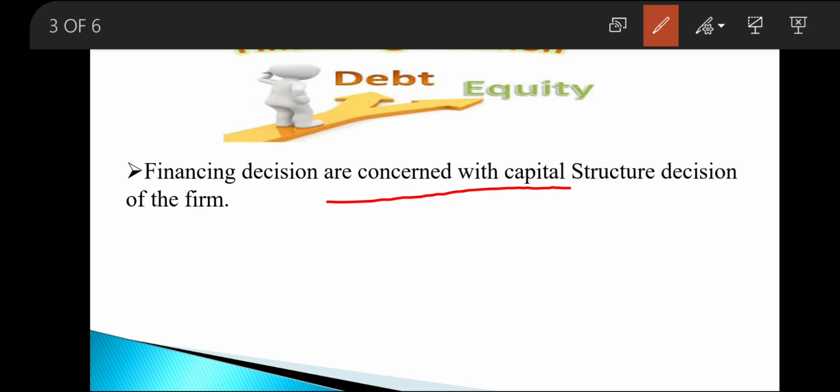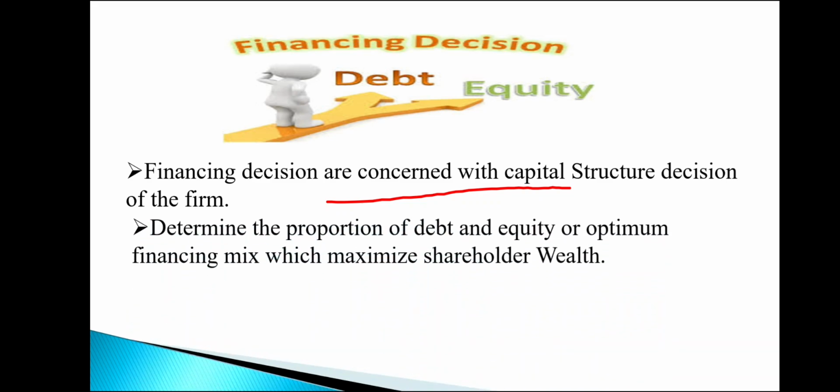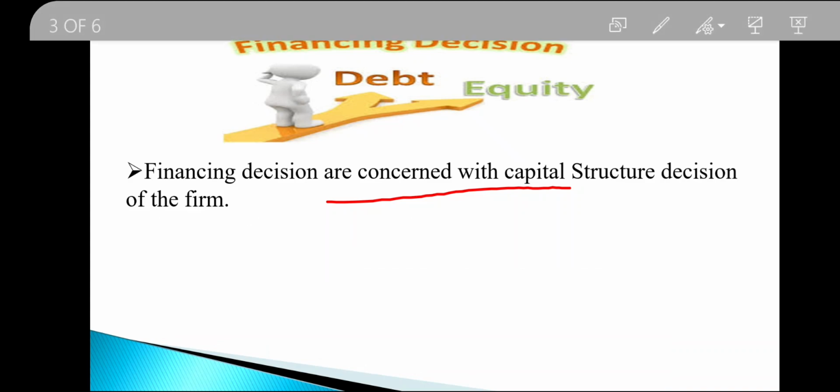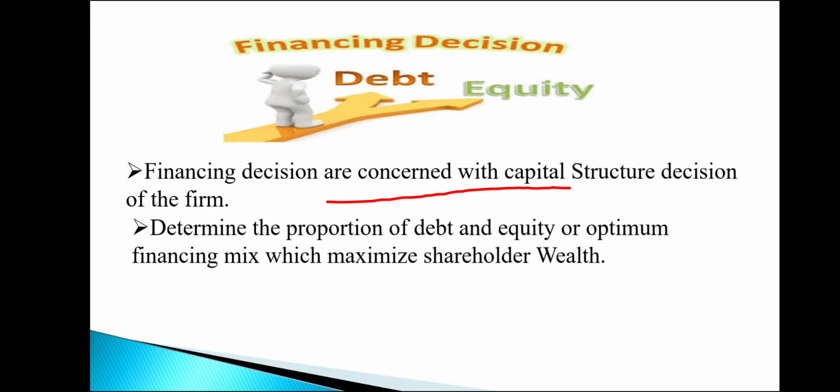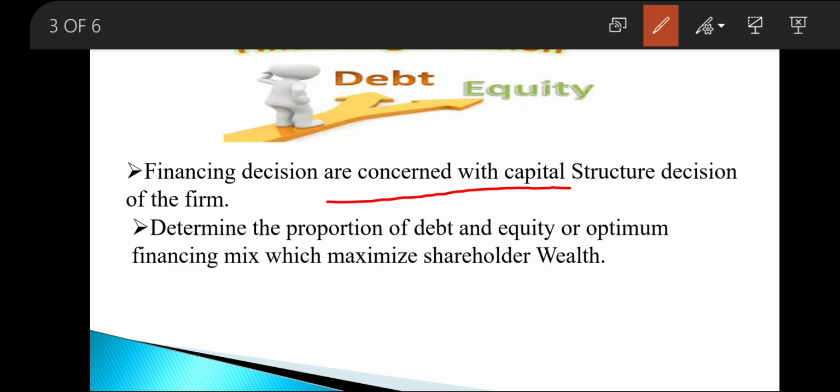And the determination of the proportion of debt and equity, or the optimum financing mix, which maximizes the shareholder wealth. Because raising more debt involves a fixed interest rate, right?